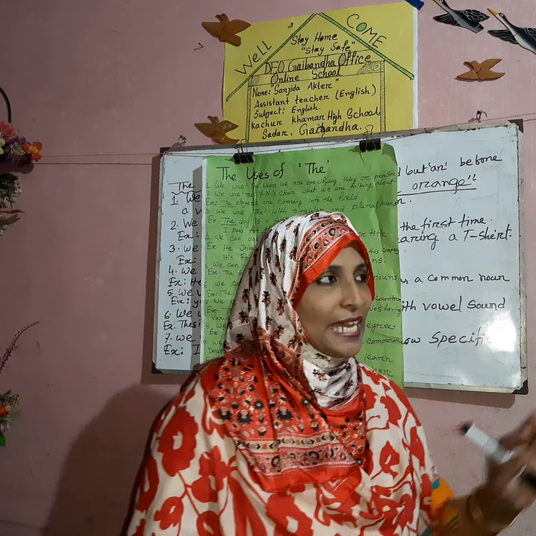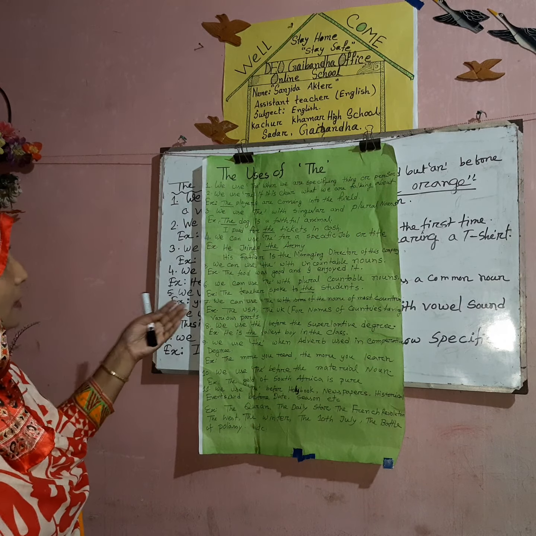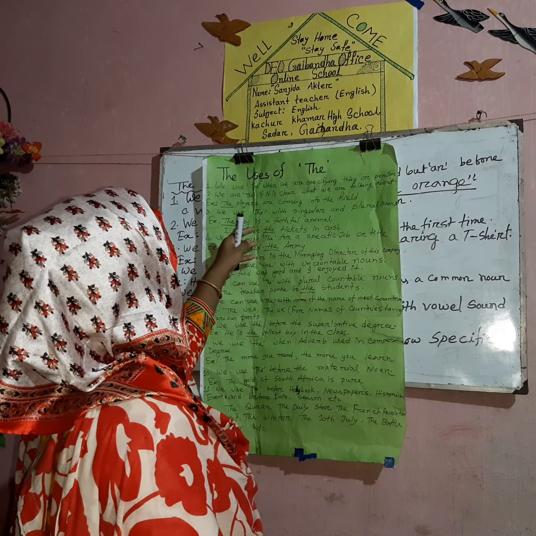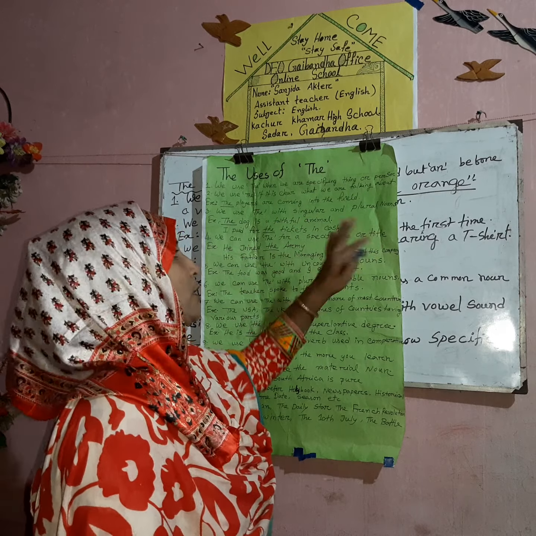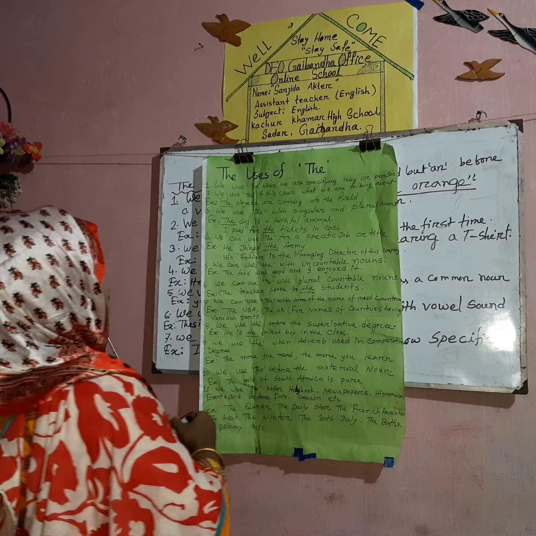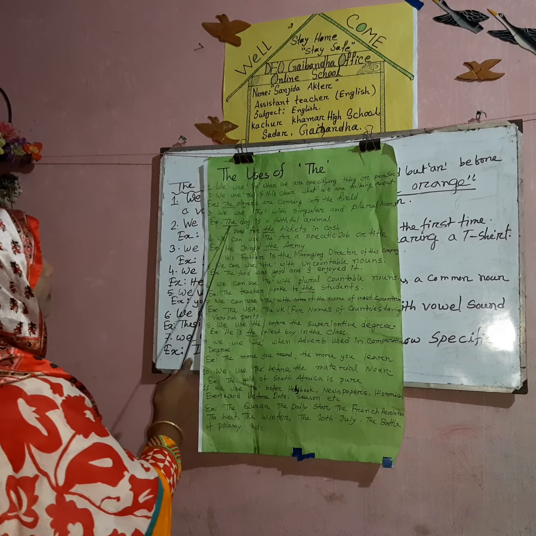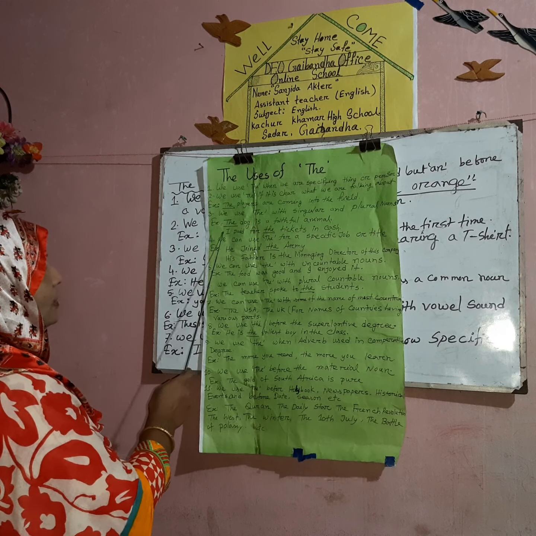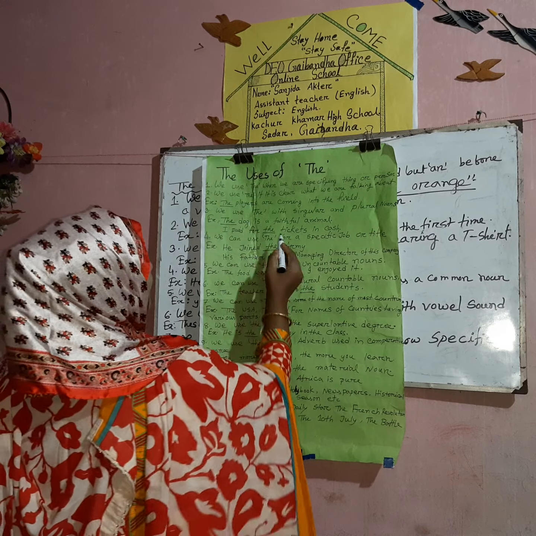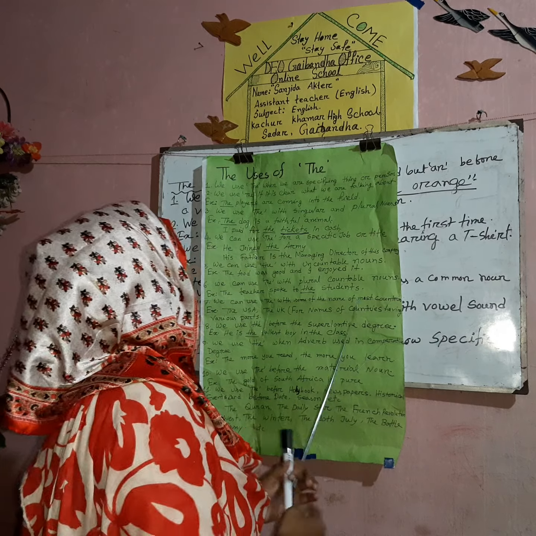In the indefinite articles a and an, we only use a singular noun. Before a singular noun we can use a and an, but with the, we can use a singular noun and also a plural noun. For example, the dog is a faithful animal. Here the common noun is dog, and we use the. The second one is, I paid for the tickets. Here is the plural noun, and we also use the.